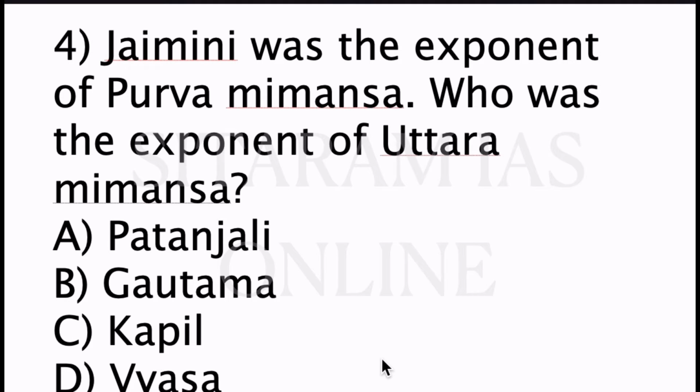Next question, Jaimini was the exponent of Purva Mimamsa. Who was the exponent of Uttara Mimamsa? Now here, the exponent means the person who supports the idea. Okay, here Purva Mimamsa means prior study and Uttara Mimamsa means the posterior study. Coming to the options, option A, Patanjali. B, Gautama. C, Kapila. And D, Vyasa. So the correct answer for this is option D, Vyasa. Vyasa was the exponent of Uttara Mimamsa.